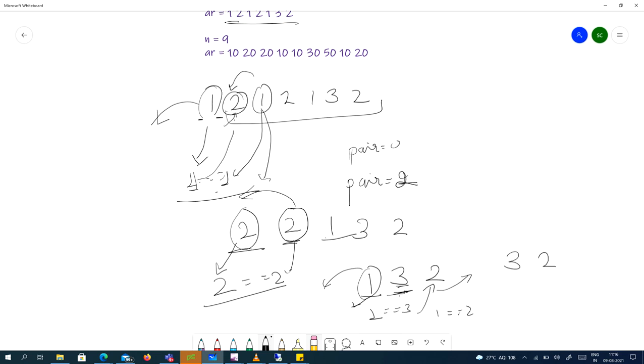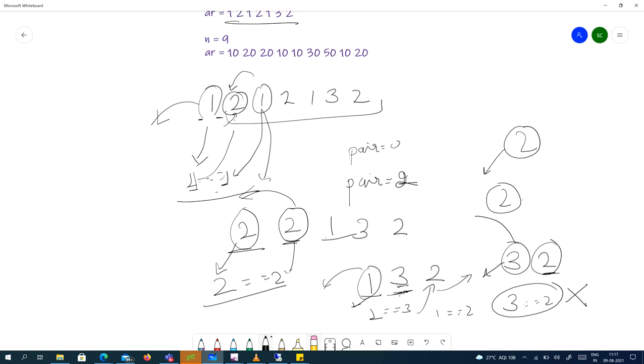Our array is 3, 2. First element is 3. Remove the element and compare it with the first element of the array. Is it equal? No, it's not. Leave. Our array is 2. Remove it. Compare it with the first element. There is no element in the array. Our number of pairs of socks is 2.